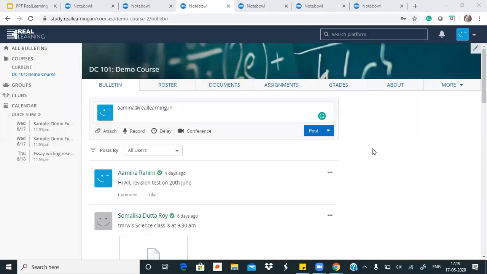Right. Each student will be submitting from their own account only. Whenever they submit, their submission will reach you as a teacher. There is no restriction that within say 1 hour or half an hour only this many students can submit. There is no restriction such as that. As students send submissions, you will receive them. Yes. Another thing, ma'am.